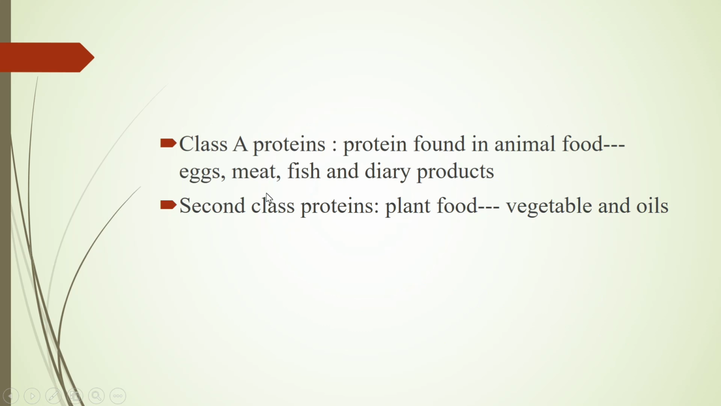Then proteins can be classified into class A proteins and second class proteins. Class A proteins are the proteins which are found in the animal food, which includes eggs, meat, fish and dairy products. Second class proteins include plant food, which includes vegetables and oils.